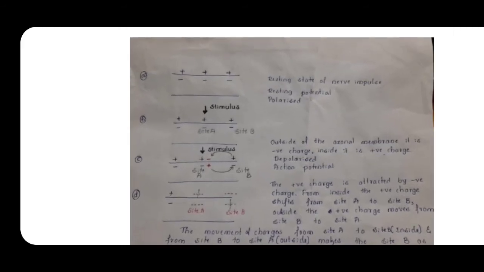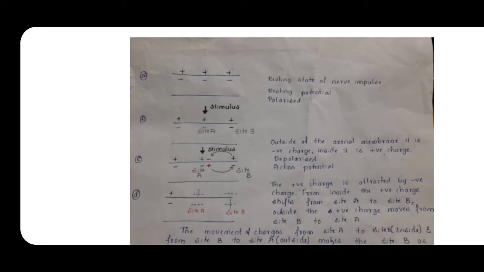Okay, so here you can observe in the first diagram the axonal membrane. Outside the axonal membrane it is the positive charge, and inside the axonal membrane it is the negative charge. So the difference in the charges makes the potential difference.